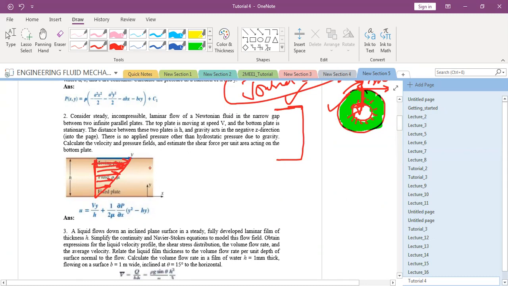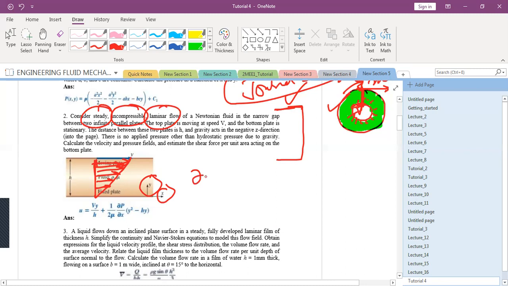So what else you can do? So you know that the continuity equation should be satisfied. So this is x, this is y. Now what will happen to continuity equation? Is this incompressible flow or compressible flow? Incompressible. Flow. Laminar flow, we haven't talked about laminar turbulent yet, but it is given as laminar flow here. And it is steady or unsteady? Steady.